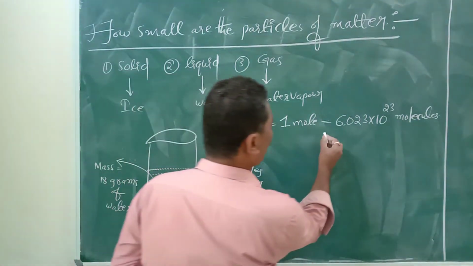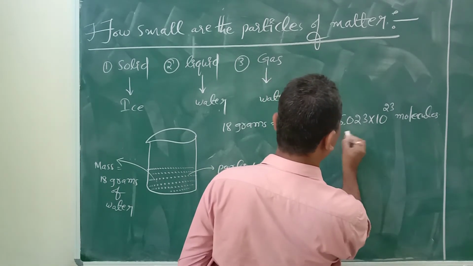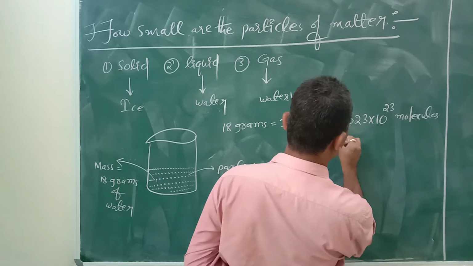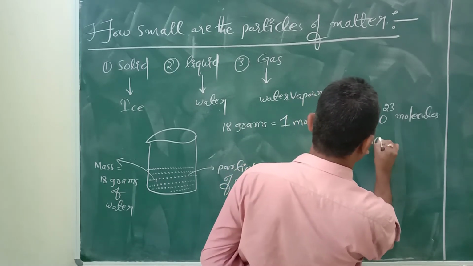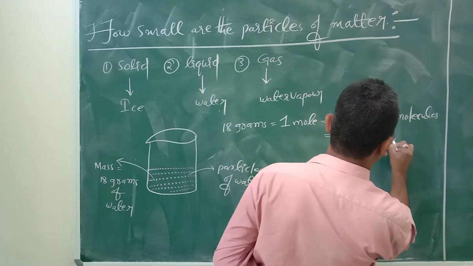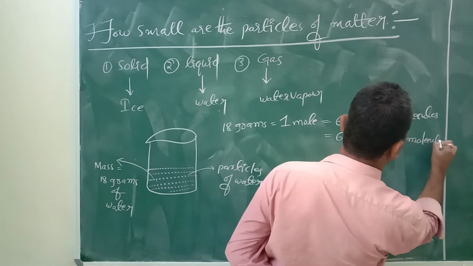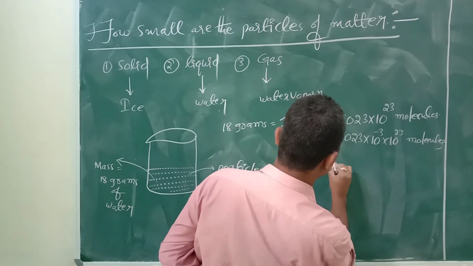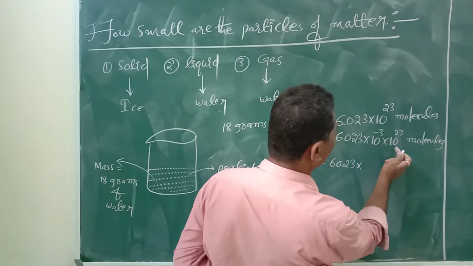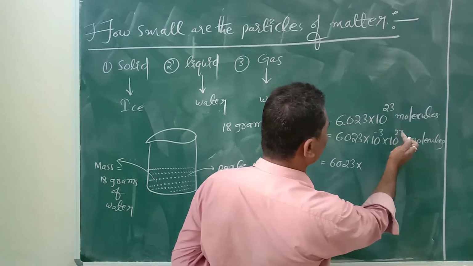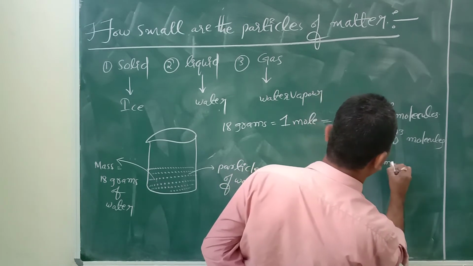So what is the value of this? 6.023 into 10 to the power of minus 3 into 10 to the power of 23. Here bases are equal, powers are added, so 23 minus 3 is 20, we will get 10 to the power of 20 molecules.